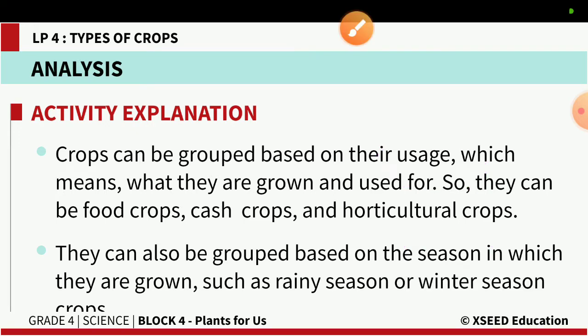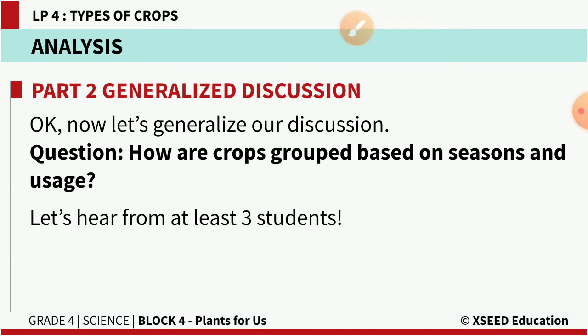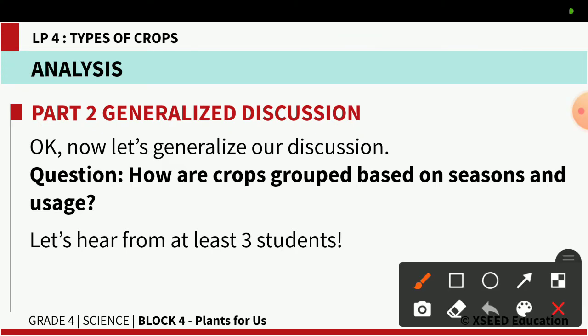Okay, so now let us see one more question. How are crops grouped based on the seasons and uses? Based on the season, we will group the plants as winter and rainy season crops. Some of the plants require very low temperatures for their growth, like your apple.